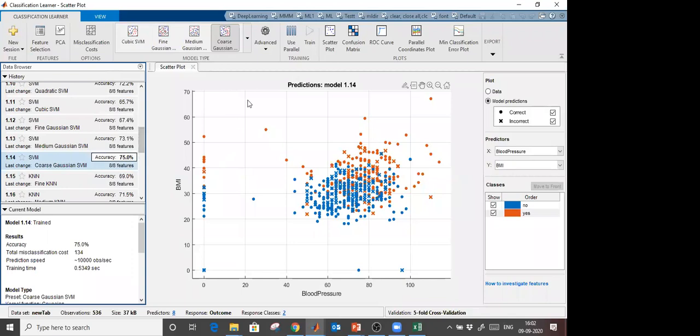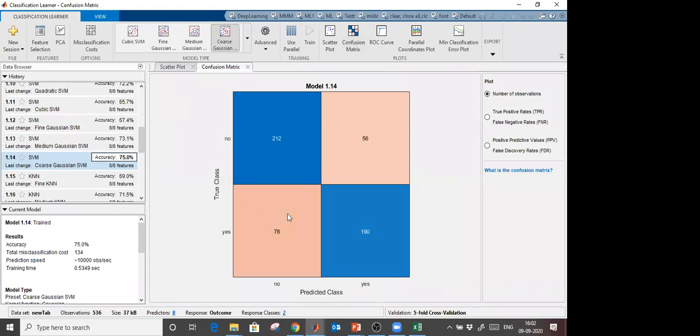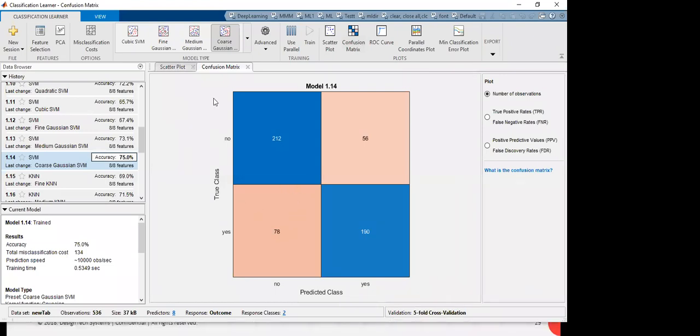Fine. Now, I selected this and I am going to click the confusion matrix. It will show me a confusion chart. So what is it showing? No means no diabetes. 212 are perfectly classified as no. 56 from no are misclassified as yes. The pink color is wrong and the blue color is correct.